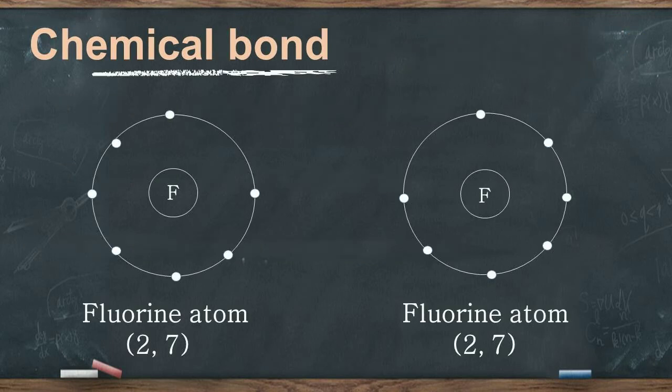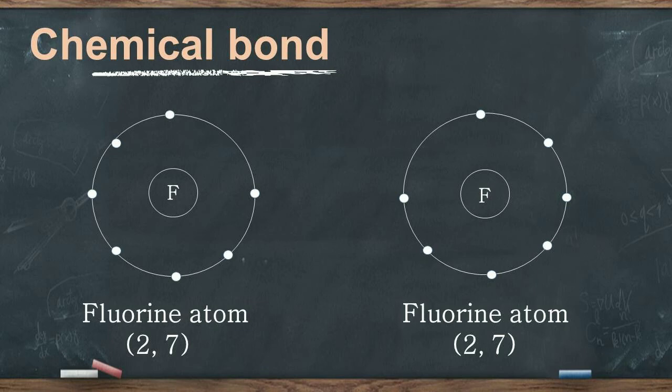But when two non-metals come in contact with each other, for example, when two fluorine atoms come in contact with each other, as both of the atoms have the tendency to gain electrons, and there is no atom present which can lose electrons for them, they prefer to share electrons with each other. Each fluorine atom has 7 electrons in the valence shell. It means both are short of 1 electron.